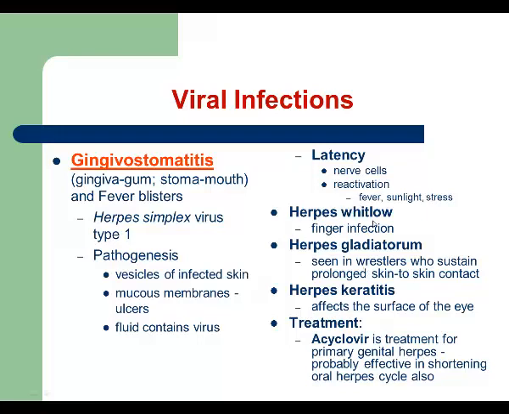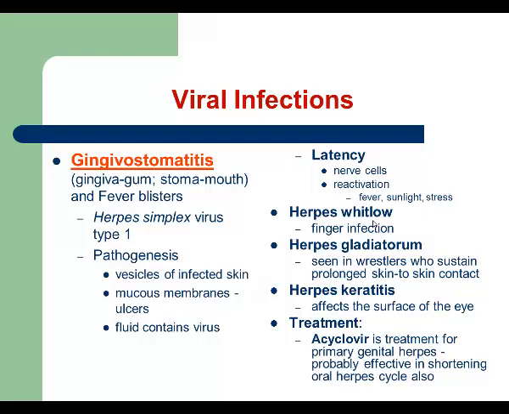The first one is what we call herpes Whitlow. Herpes Whitlow is infection of the skin of the finger. Usually it can be seen in young children if they develop rash on the skin or mucous membranes of the mouth, and they have a habit to suck their finger, then skin of that finger will be infected as well, and then herpetic lesions will appear on the skin as well. This is what we call herpes Whitlow.